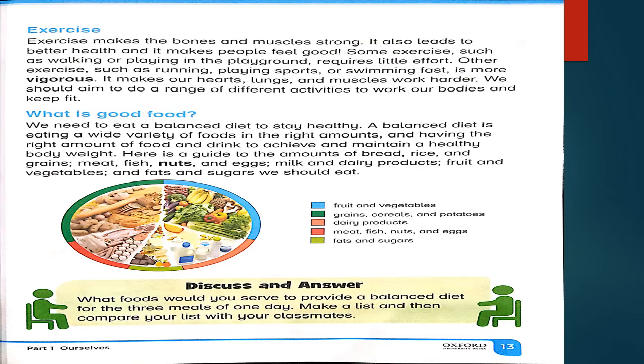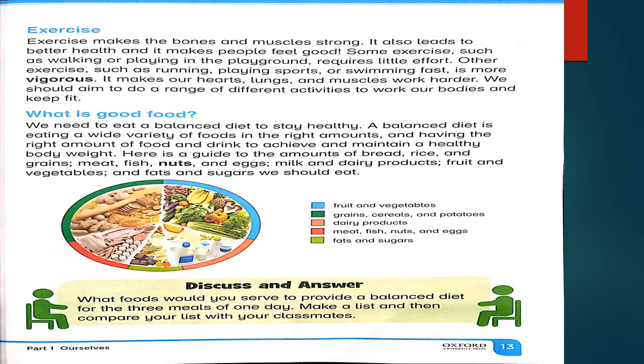Here is a guide to amounts of bread, rice and grains, meat, fish, nuts and eggs, milk and dairy products. Dairy products mean the products which are made from milk and milky items. Fruits and vegetables and fats and sugar we should eat. These are all included in good food. Here we have to manage which food we are going to take in a less amount and which type of food we are going to have in plenty.